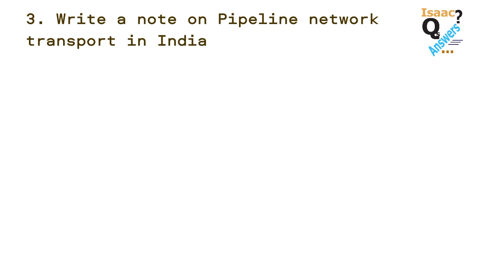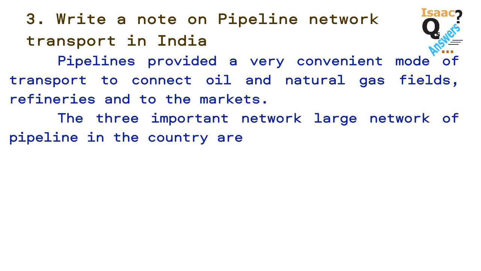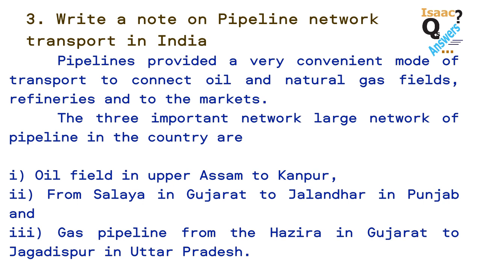Question number 3. Write a note on pipeline network transport in India. Pipelines provide a very convenient mode of transport to connect oil and natural gas fields, refineries and the markets. The three important large networks of pipeline in the country are: 1. Oil field in Upper Assam to Kanpur. 2. From Salaya in Gujarat to Jalandhar in Punjab. 3. Gas pipeline from Hazira in Gujarat to Jagdishpur in Uttar Pradesh.